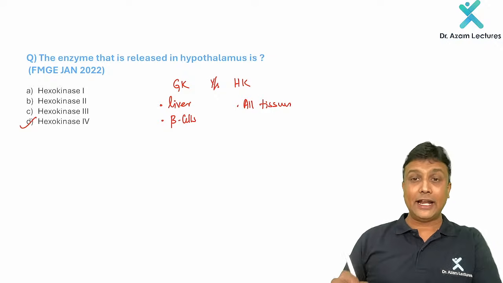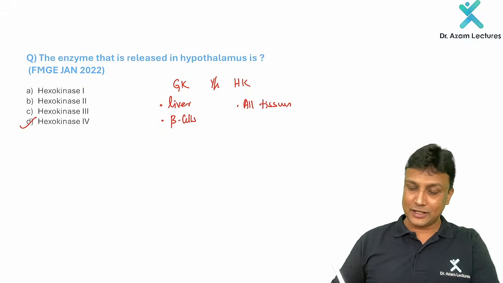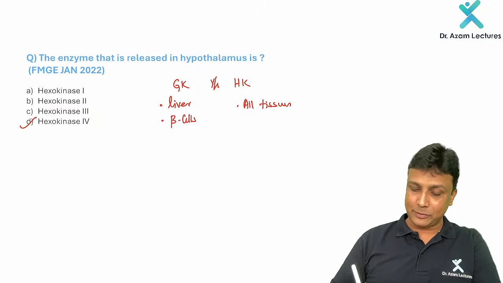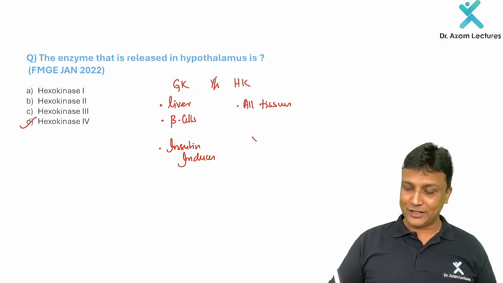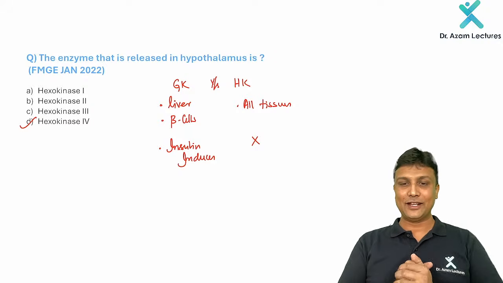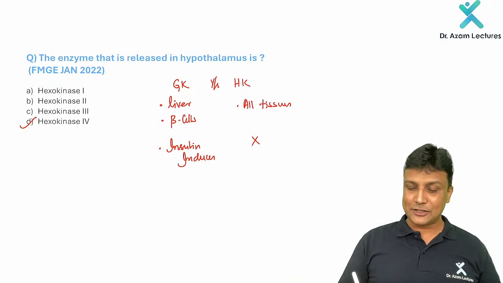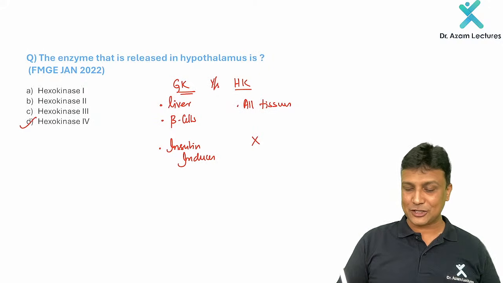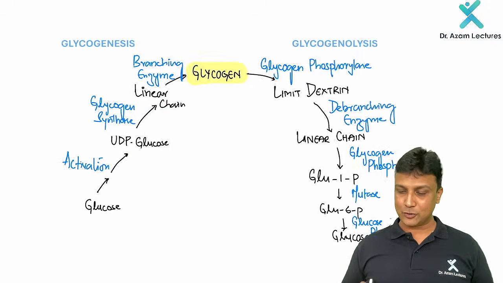Fine. Now the question asked in your exam is, what about insulin here, my dear friend? Insulin will be acting on one of these 2 enzymes. Remember, insulin is going to induce which enzyme? Glucokinase, it induces glucokinase. It is going to act only on glucokinase, not on hexokinase. So glucokinase is present in the liver, and of course insulin will be acting over there. So please remember, insulin induces glucokinase. So this question is also covered over here, sir. That's all. By this, we have covered all the points regarding this one.